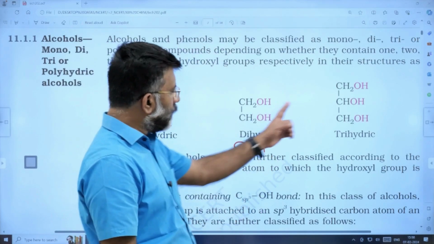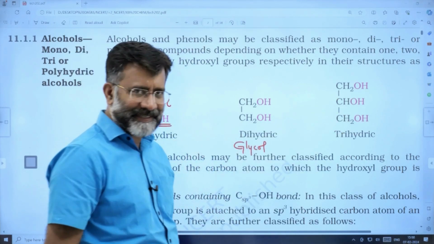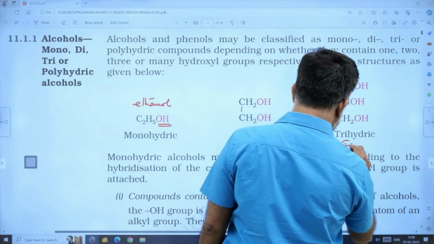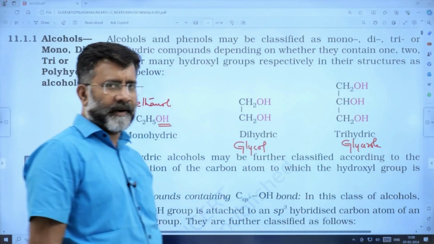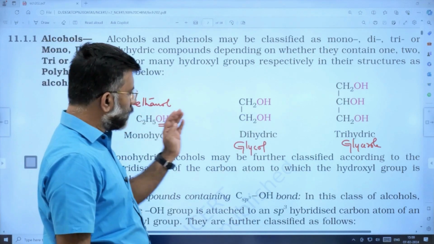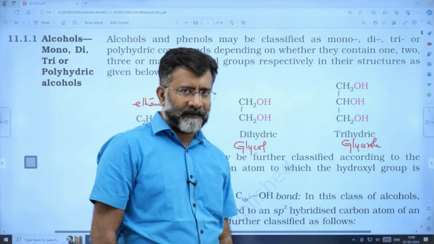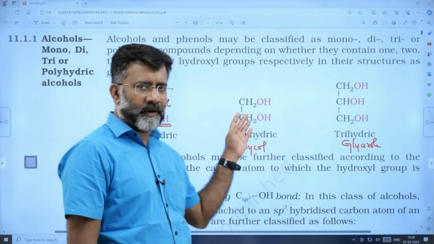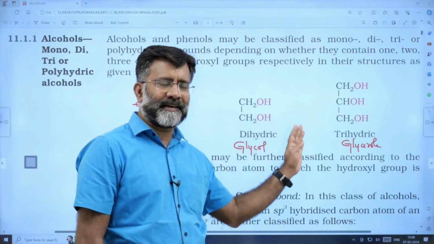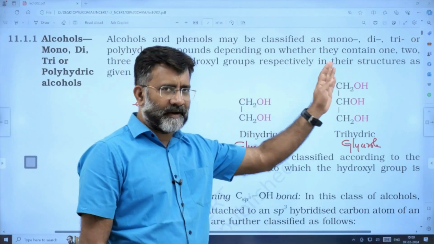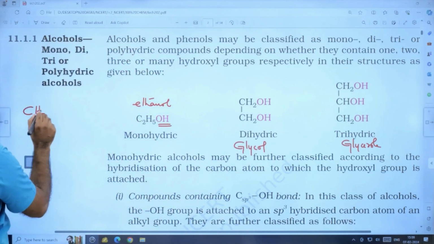It can be three OH groups like this. What is the name of that molecule? Exactly. Glycerin or glycerol, trihydroxy. So it can be monohydroxy, dihydroxy, trihydroxy, right? Is this vicinal or geminal? This is vicinal diol. This is vicinal triol. What about geminal diol?